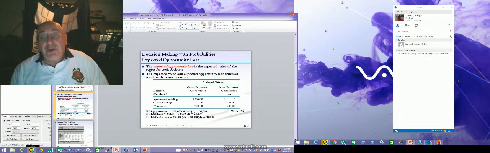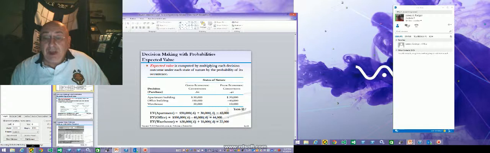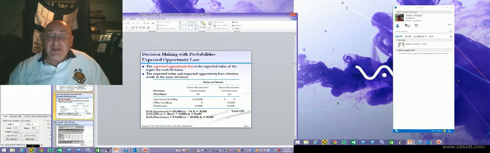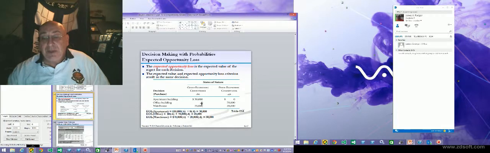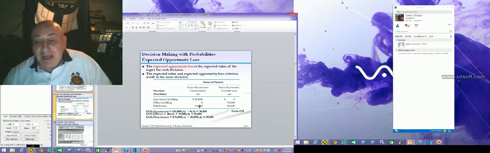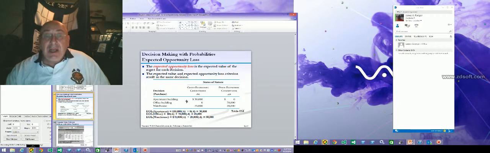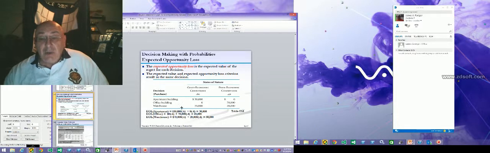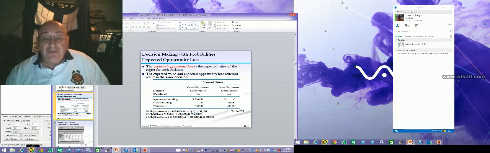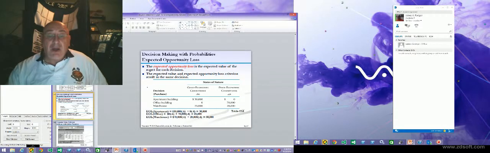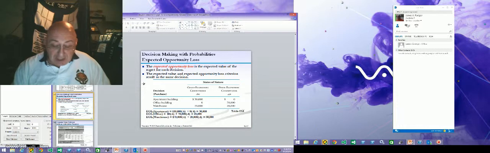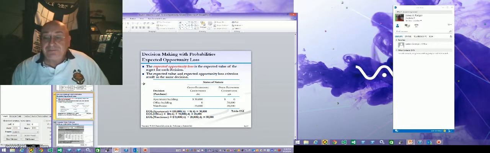Now, again, an opportunity loss is the regret table. It's the opposite of that. We're going to do the same thing that we did before. So 100,000 minus 50,000 gives us 50,000. 100,000 minus 100,000 gives us 0. 100,000 minus 30,000 gives us 70,000. So if we take these now and compute the expected opportunity loss, we're going to come up with an expected opportunity loss here of 50,000 times 0.6. It's 30,000, 28,000, and 50,000. Well, again, the office is the best one because this gives us the lowest expected opportunity loss.